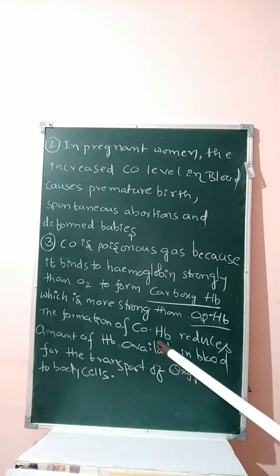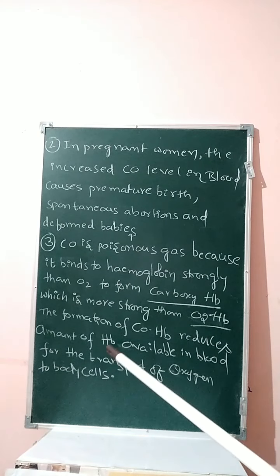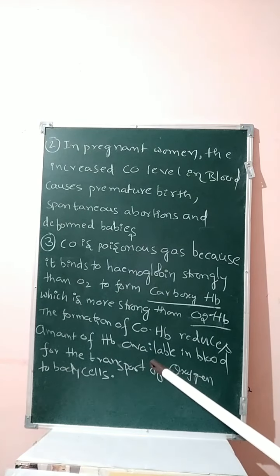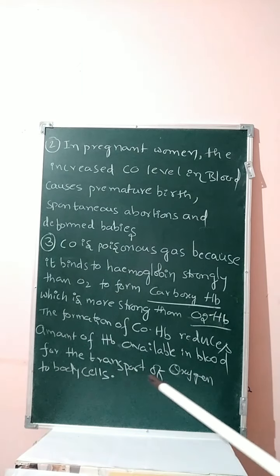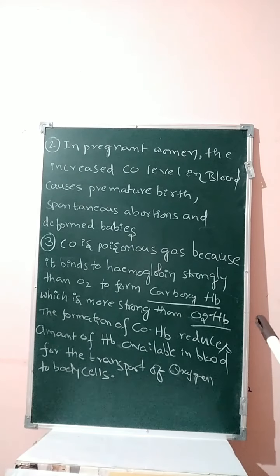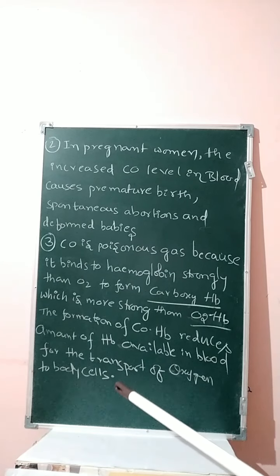oxyhemoglobin. The formation of carboxyhemoglobin reduces the amount of hemoglobin available in the blood for the transport of oxygen to body cells, because the hemoglobin combined with carbon monoxide to form carboxyhemoglobin. Then the amount of hemoglobin will decrease. Due to this reason, the transport of oxygen to the body cells is not possible. Why? Because the amount of hemoglobin will decrease.